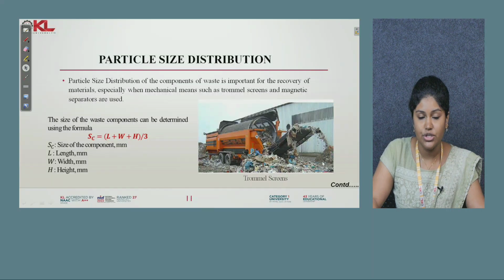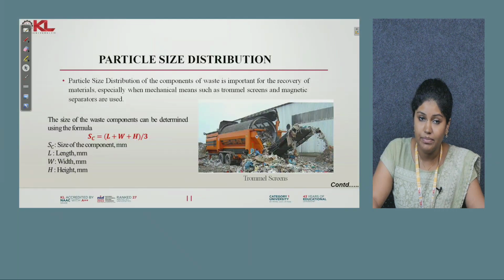Particle size distribution. If waste is generated, we have to split it into different particle sizes. There will be big plastics in the case of plastic. It can be microplastics, it can be nanoplastics. So based on that, the plastic has to be separated. I am telling plastic as an example. Like that, different wastes will be generated and the particle size distribution will also vary.